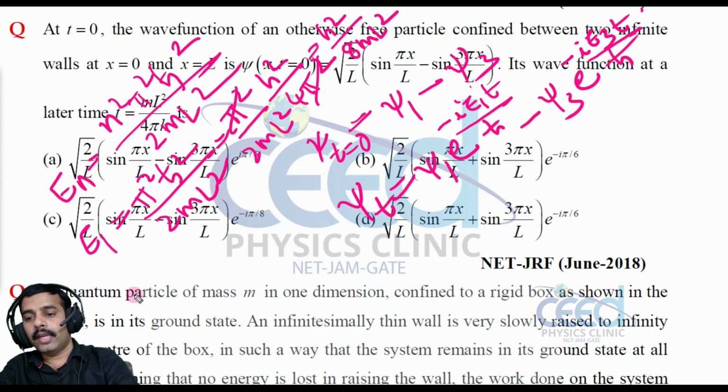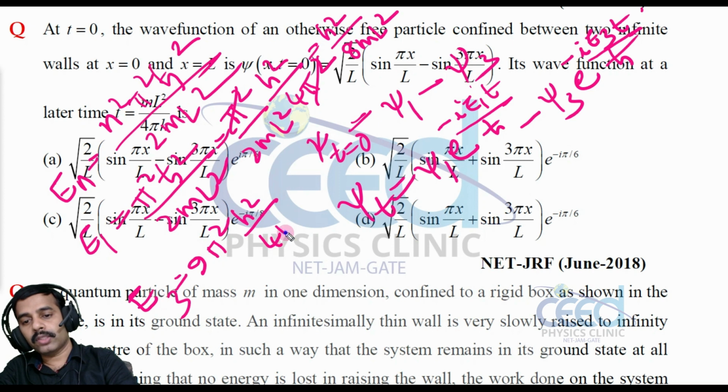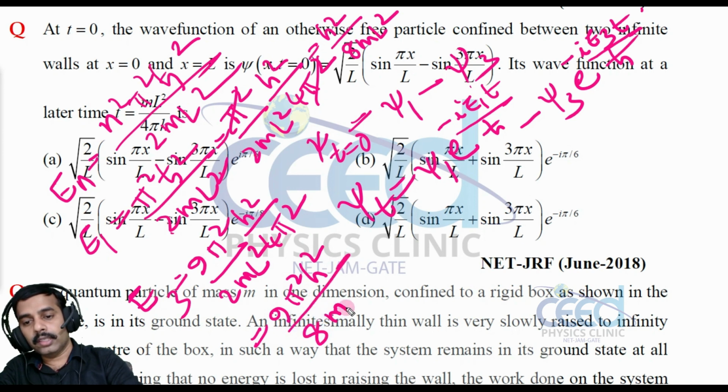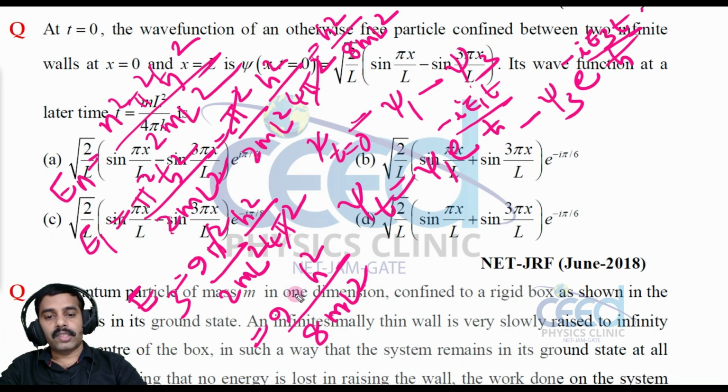And what is E3? We need E3 also. E3 is equal to 9 pi square h cross square, again h square by 4 pi square into 2 ml square. Again we can cancel pi square, so this is 9 h square divided by 8 ml square. Now I can substitute the values.